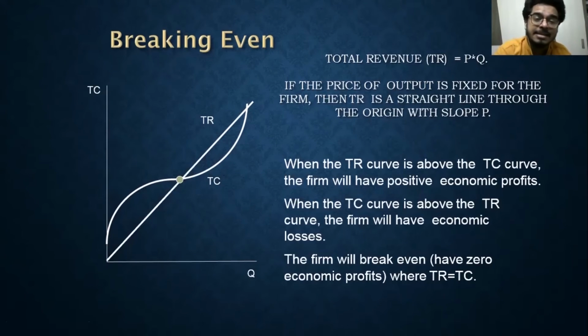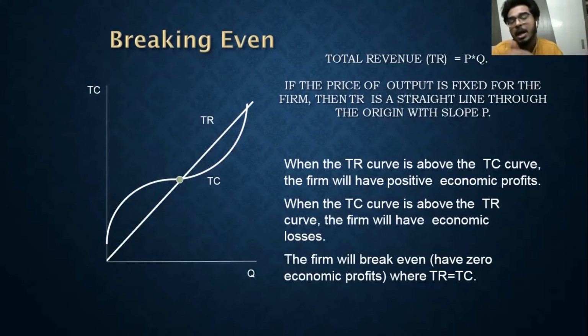The gap expands initially, that means the loss is expanding initially, and then the total revenue and total cost become similar to each other. Then the firm will break even. We always ask what is my break even output? We know that initially we are making a loss, but till what level? At which output level will I make up for my cost? I may not make any profit, but my total revenue will equal total cost.